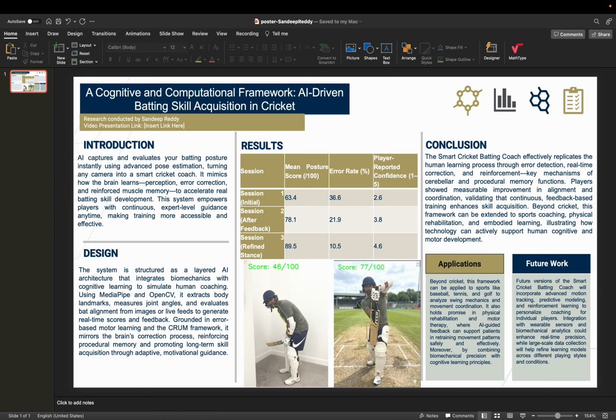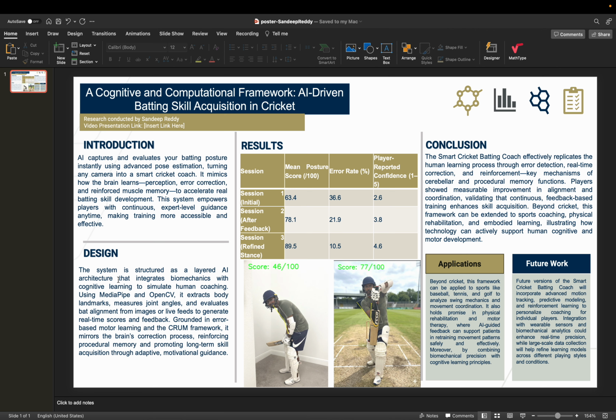There are two major challenges. The first one depends on the individual coach's skill level. Second, many learners, particularly beginners, lack consistent access to a coach for one-on-one guidance. My project addresses this by combining AI, computer vision, and cognitive learning principles. I developed the Smart Cricket Batting app, which aims to replicate and accelerate the human coaching process.